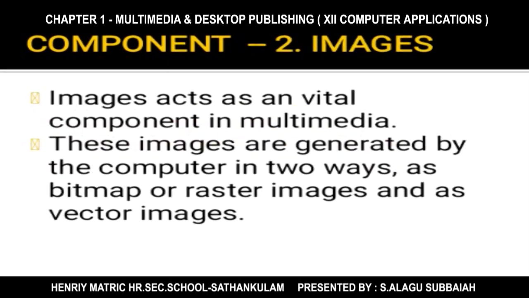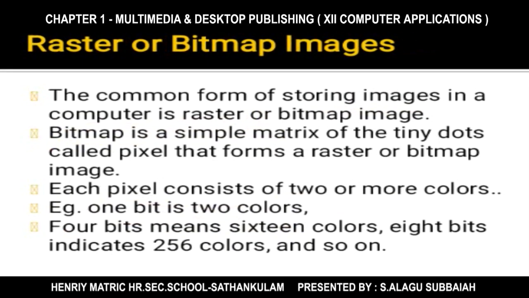Next component is image. Image is the vital component in the multimedia. There are two kinds of images. One is bitmap or raster image. Another one is vector image. What is raster or bitmap image? It is the common form of storing images in our computer. Each image is created by tiny dots, and that tiny dot is called a pixel. So we make the entire picture by tiny dots called pixels.